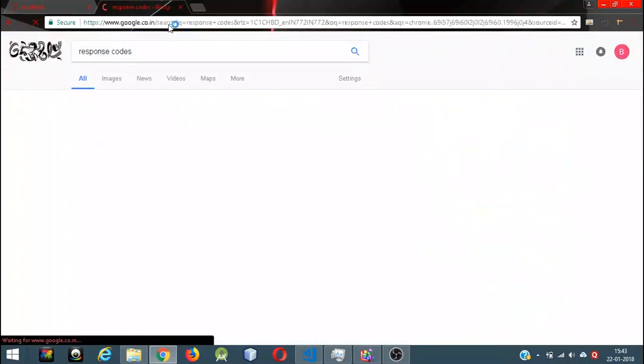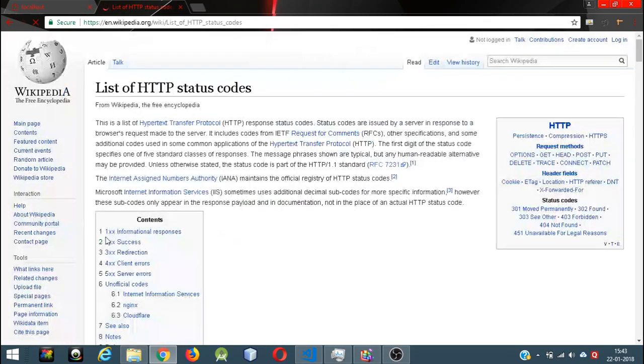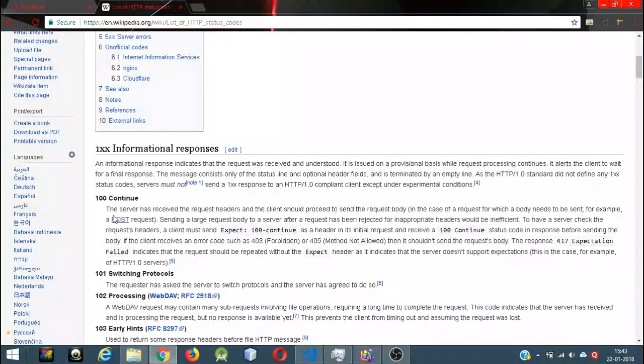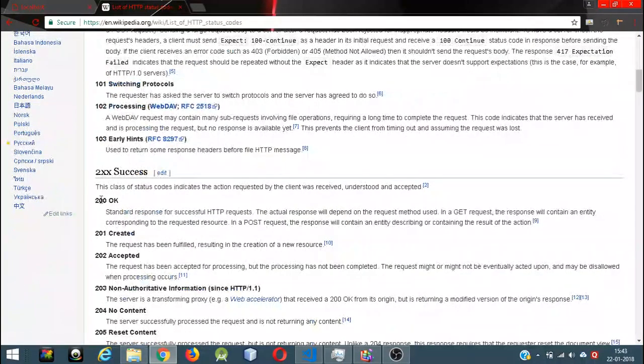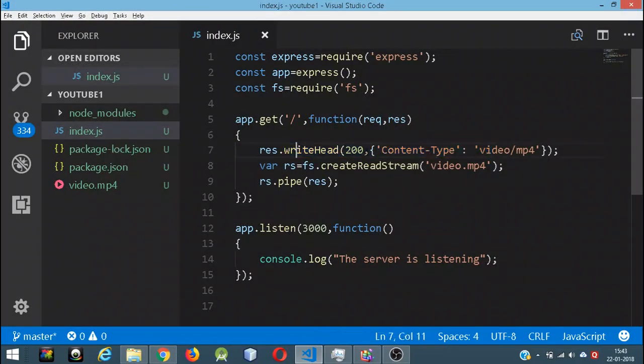So if you look at response codes, list of HTTP status codes, 100 we don't really use. 200 we use. 200 means okay, 201 means created, 202 means accepted. So you can see these are the standard response codes. So in our code we are using response code 200. 200 means everything is okay.